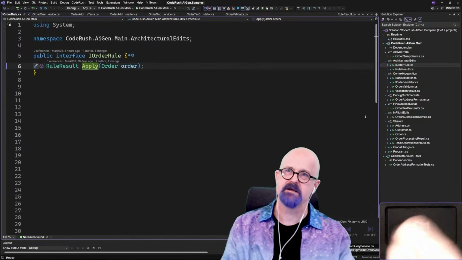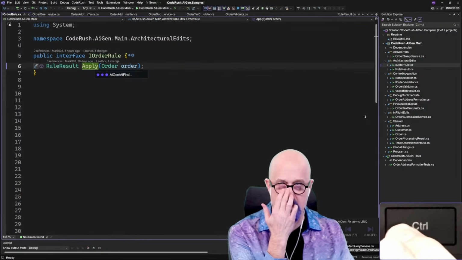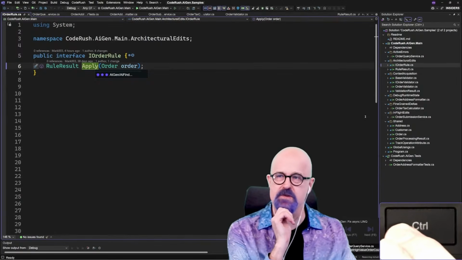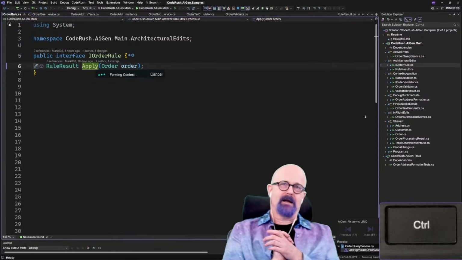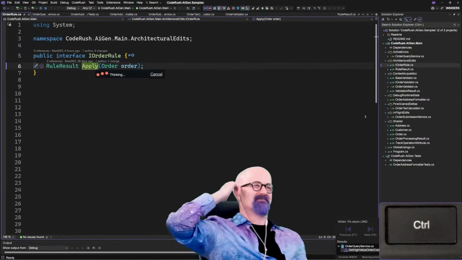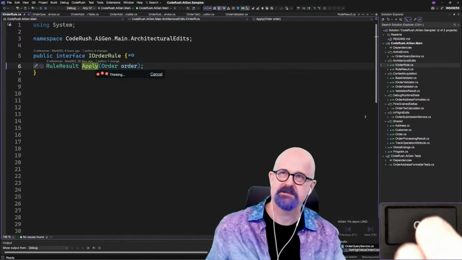So let's do this. Can you create 10 non-trivial implementations of this interface and put them in the rules namespace? I've got to change the name of that rule result to something else, maybe OrderRuleResult or something. So, wait, I said I was going to do something else.